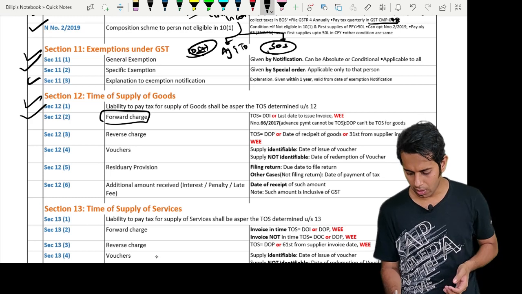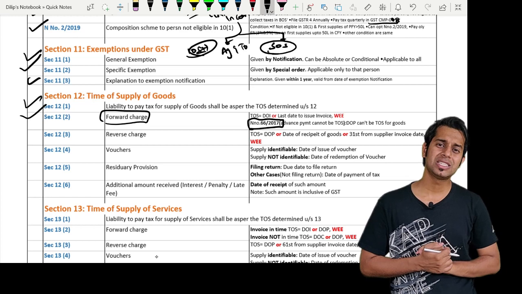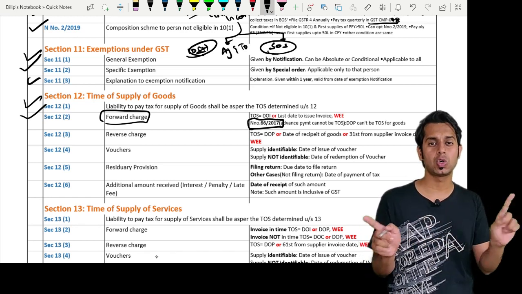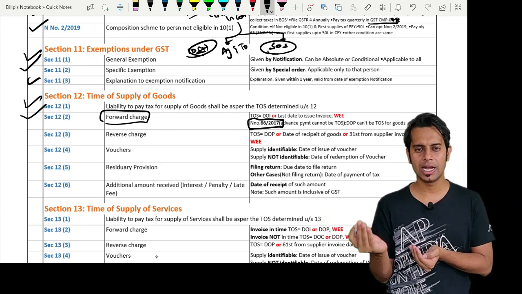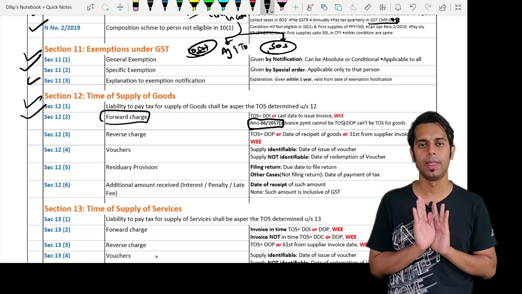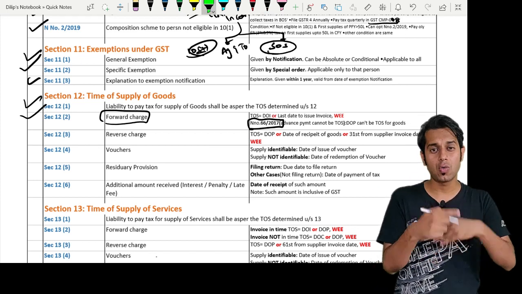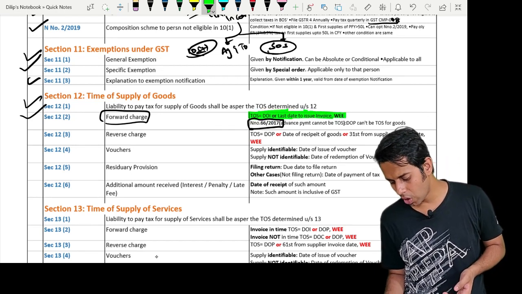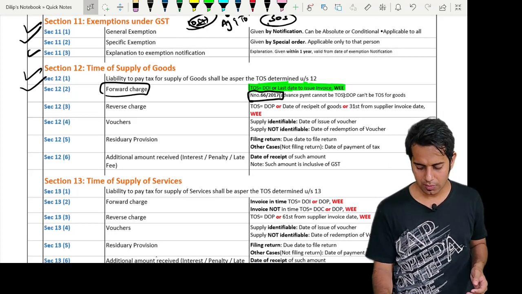Now there is a notification, very important. There is a notification for this goods, notification number 66/2017. This notification says advance received for supply of goods should not be taxed, meaning if the date of payment is before date of invoice, or if the date of payment is before last date to issue invoice, then the date of payment should not be considered as time of supply. So if I want to conclude for forward charge of goods, the time of supply will be the date of invoice or last date to issue invoice, whichever is earlier.